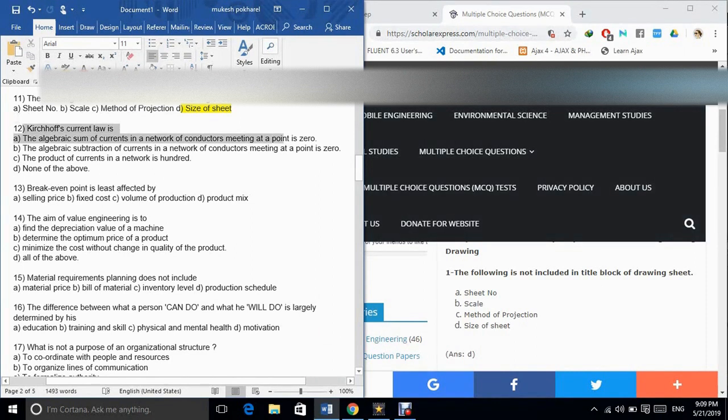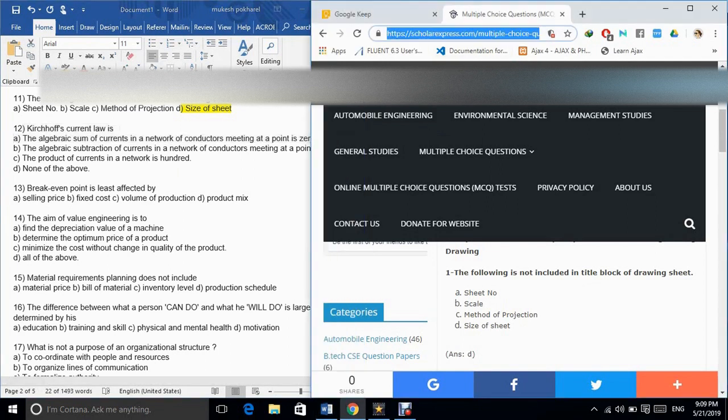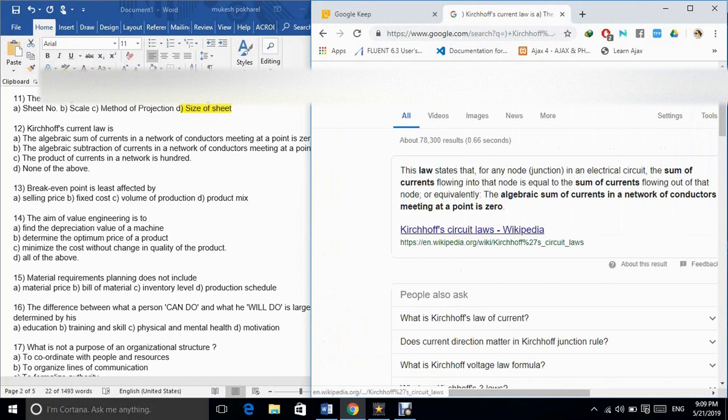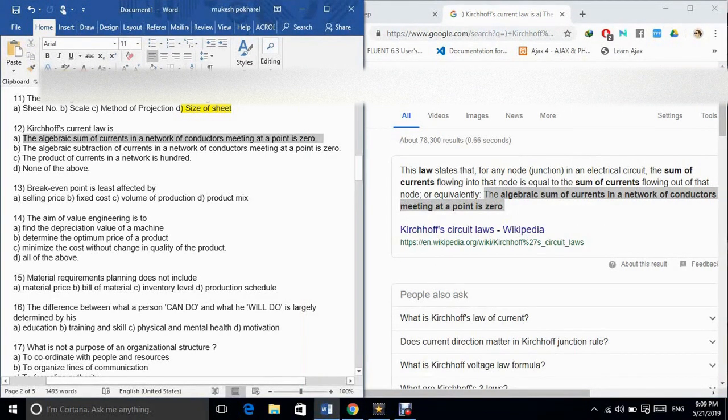12. Kirchhoff's current law is A. The algebraic sum of currents in a network of conductors meeting at a point is 0. B. The algebraic subtraction of currents in a network of conductors meeting at a point is 0. C. The product of currents in a network is 100. D. None of the above. The correct answer is option A.